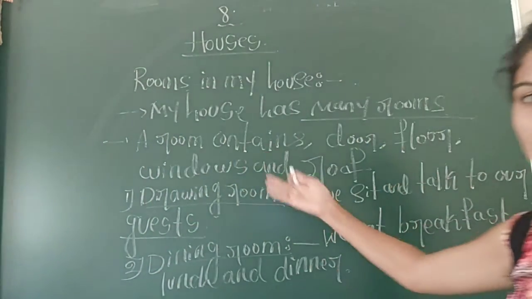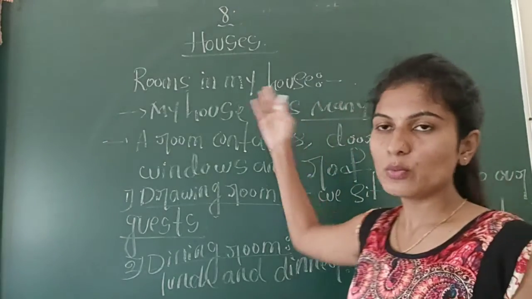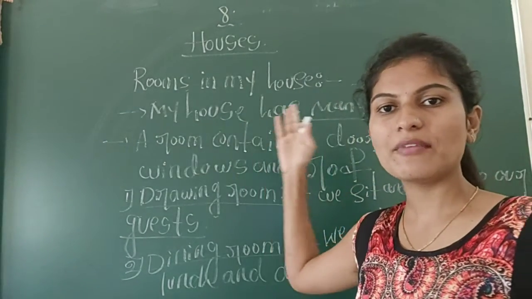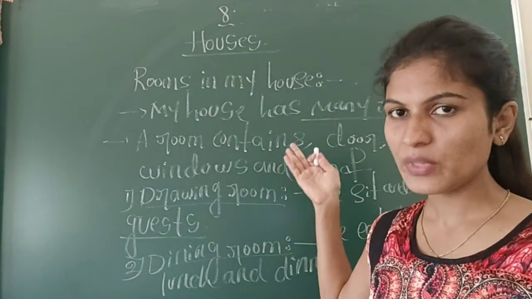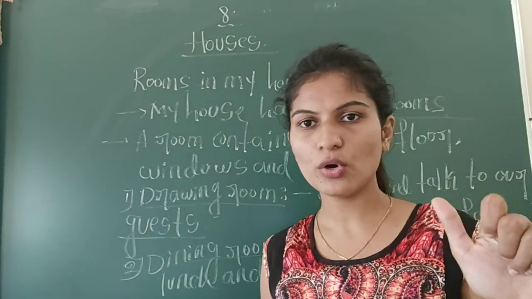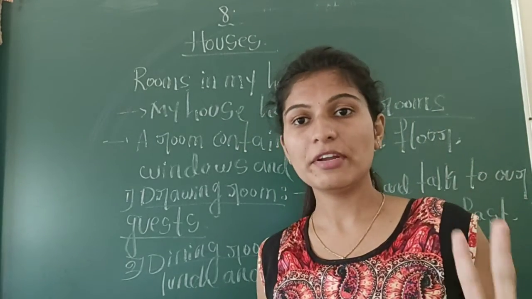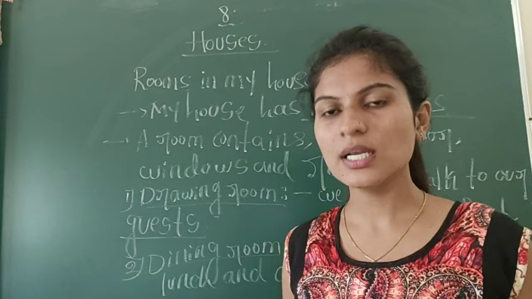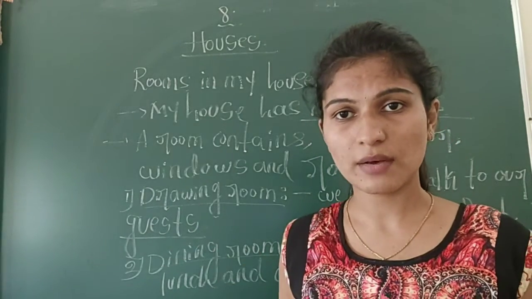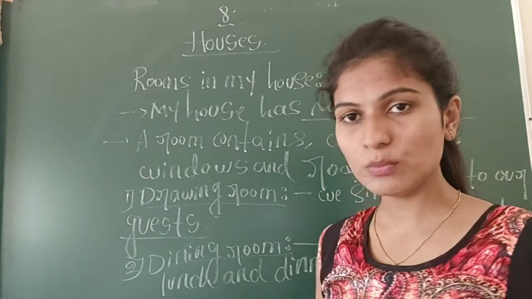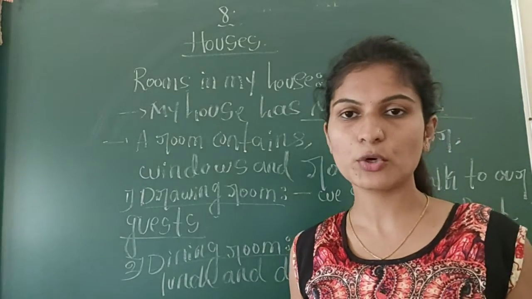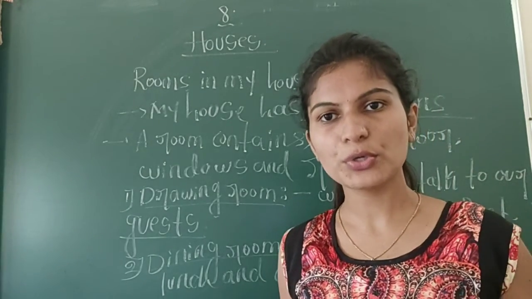So let me revise it. First one, rooms in my house. We are having many rooms in our home, and each room contains a floor, a roof, many windows and a door. There are many kinds of rooms in our home. First one is the drawing room. What do we do in the drawing room? We sit and talk to the guests.